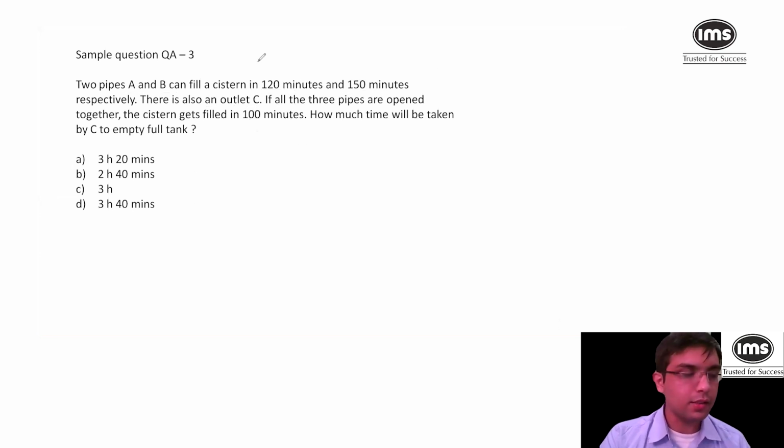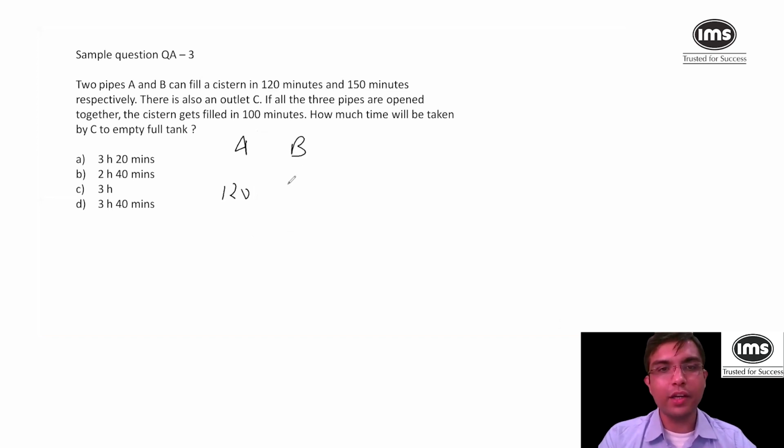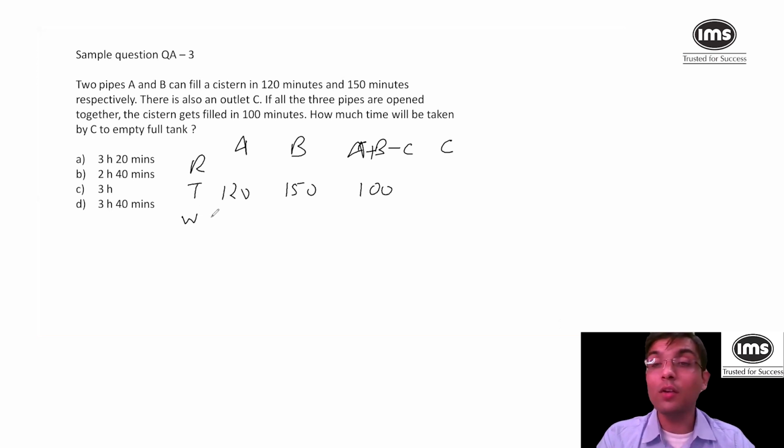So what happens is A was doing it in 120 minutes. B was doing it in 150 minutes. And when all the three were doing it together, so A plus B minus C, that was 100 minutes. So I wanted to find out work of C. Time was given. Now I assumed that the total work, which is tank's capacity, is the LCM of these three numbers. So that is 600 each.